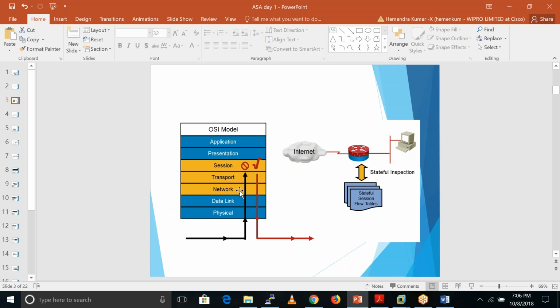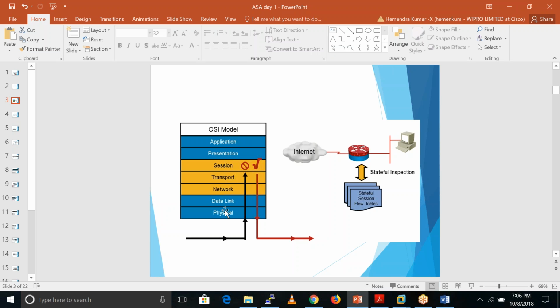If we are using the ASA firewall in transparent mode, in that case we can also do some inspection on the data link layer, because the data link layer works with MAC addresses. So in that case we can write the ACL on the basis of MAC address.